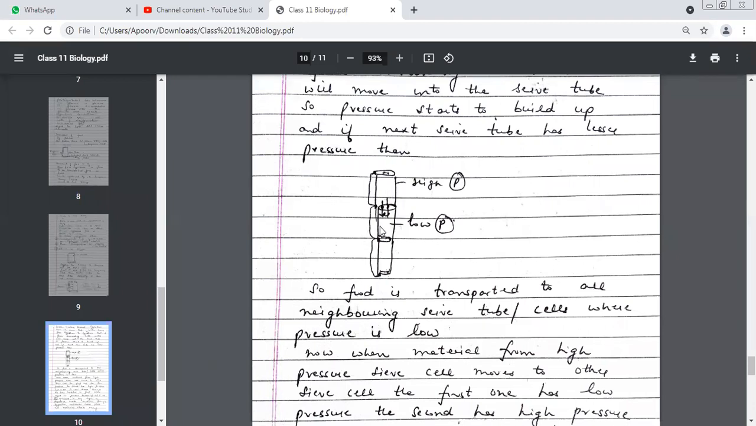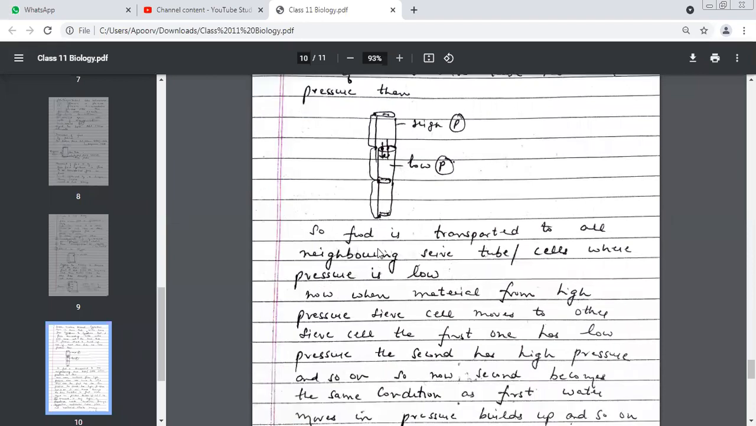Now the same process will happen here also. A lot of sucrose here. So what is going to happen? Hypertonic. Water will enter from outside to inside. A pressure will be created. And this low pressure, the second one, will become what now? High pressure. Similarly, good children. So this is how food is transported to all the neighboring sieve cells where pressure is low. The neighboring cells have low pressure. Now when materials move from high pressure sieve cells, they move to the other sieve cells.